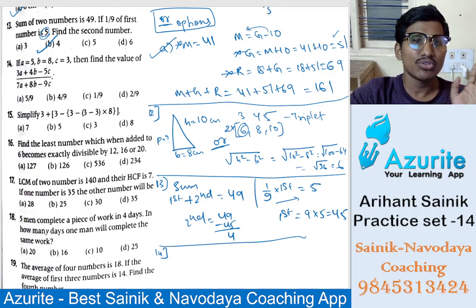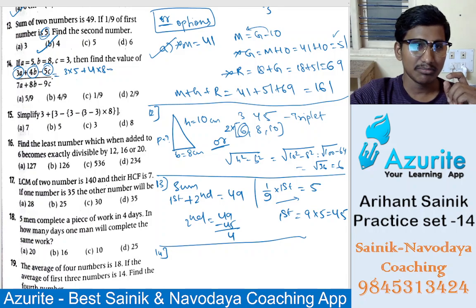So here you just have to write it down. 3a means 3 fives, plus 4b means 4 eights, and minus 5c means 5 threes. C is 3, so 3 fives are 15, 4 eights are 32, and 5 threes are 15.